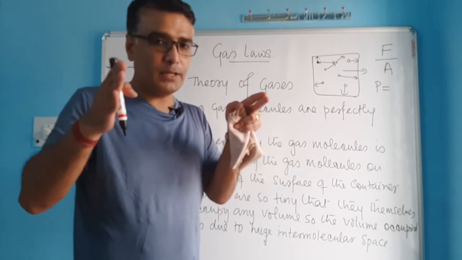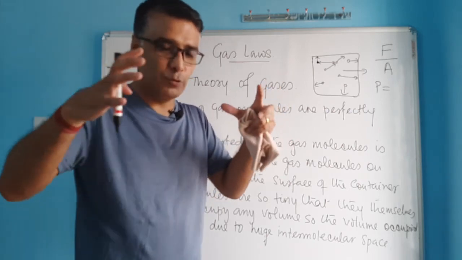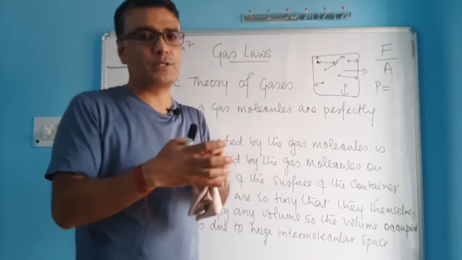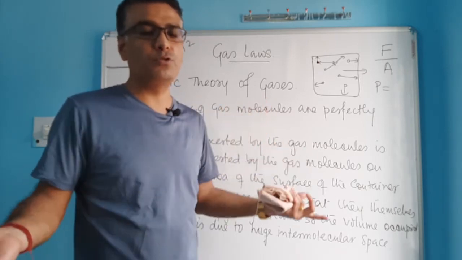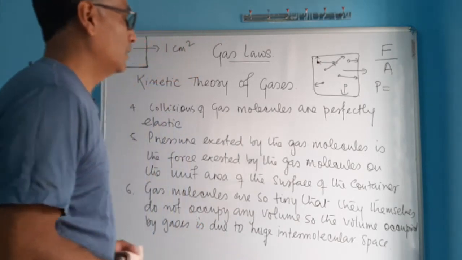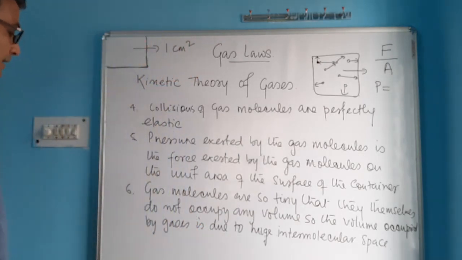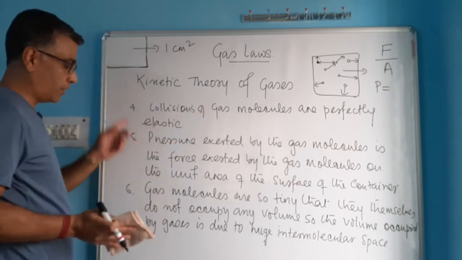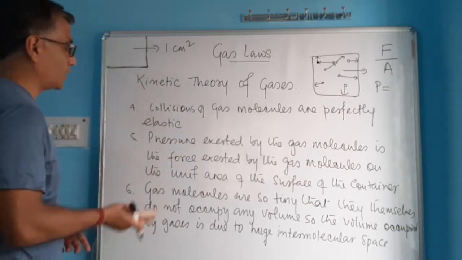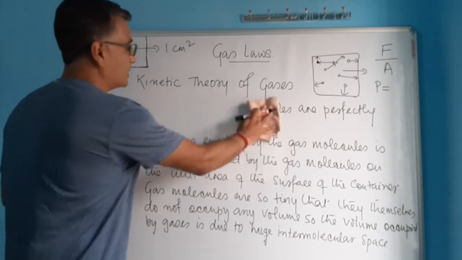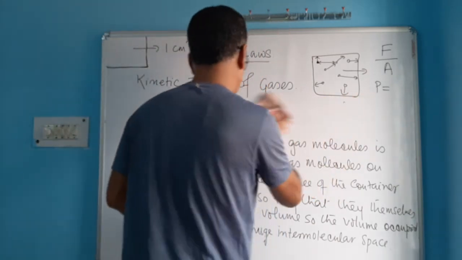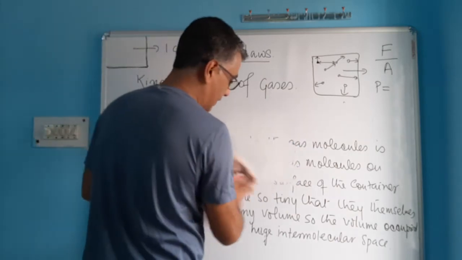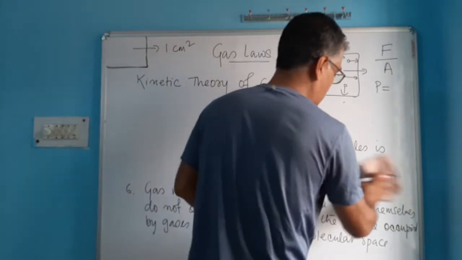So you can force the gas molecules, by applying pressure and by cooling them, to come closer and closer, and when they come closest, they will have no space left. That means they lose all their volume. So this is what is said in the sixth postulate of the kinetic theory of gases. I want you to copy all this also, because it is important, because this entire chapter is based on whatever is said in this theory called the kinetic theory of gases. So you have to remember all of these postulates.